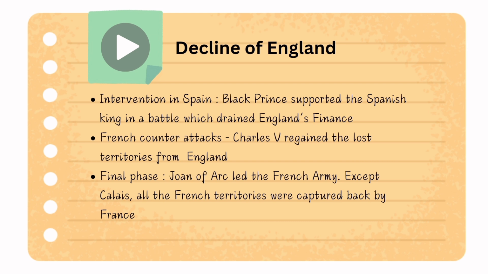Have their territories back. So the French didn't stand in silence. They were also attacking England all the time. So under the leadership of Charles V, they regained the lost territories from England. Okay, so in the final phase, we can see Joan of Arc, who led the French army, and except Calais, all the French territories were captured by France. So they won back their territories.